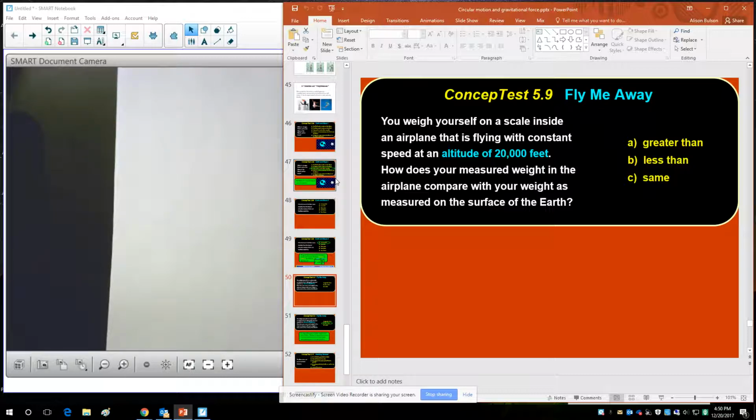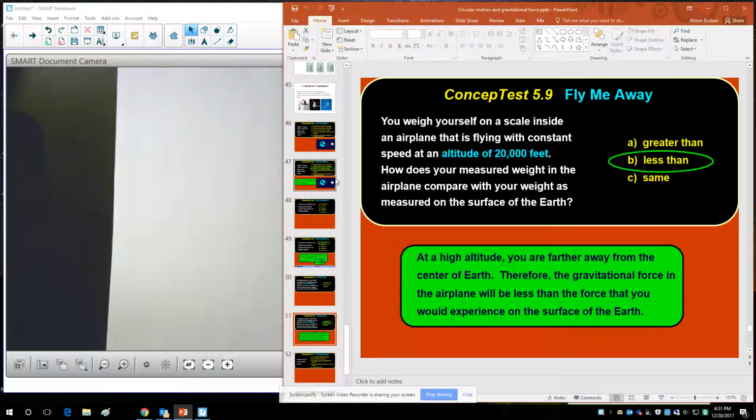So if you weigh yourself on a scale inside an airplane that is flying with constant speed at an altitude of 20,000 feet, how does your measured weight in the airplane compare with your weight as measured on the surface of Earth? And imagine that it's a very accurate, precise scale. You would conclude that at high altitude, you're further away from the center of Earth, so the gravitational force on you would be ever so slightly less than when you're on the surface of Earth.